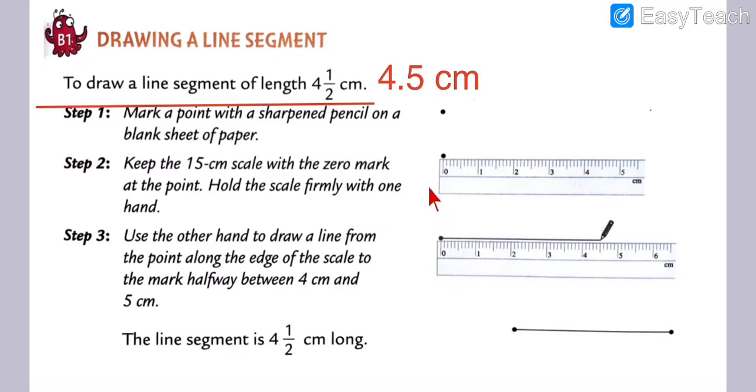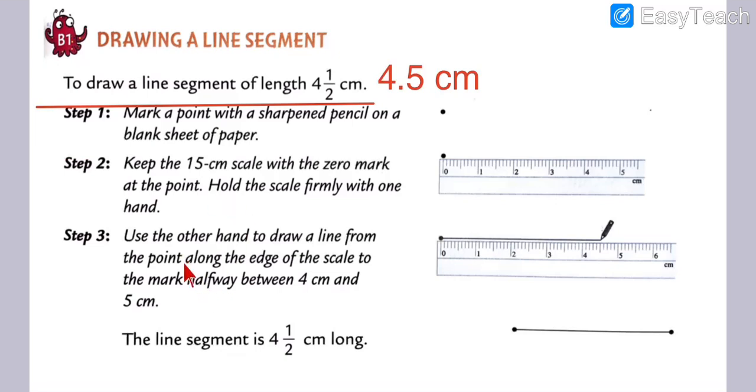See here on the scale: 0, 1, 2, 3, 4 and 5. So where we reach 4.5, that means 4.5. See here, my dear students, here is the pencil. Here we are going to start the pencil segment, and we reach 4.5, then after it comes 5. Okay, now my dear students, we will move to step number 3.